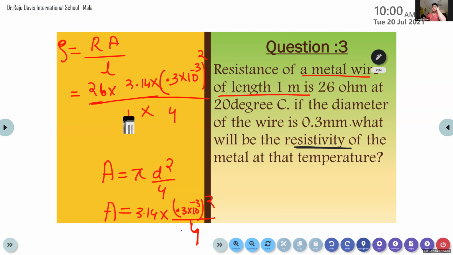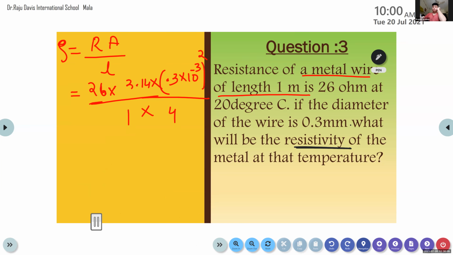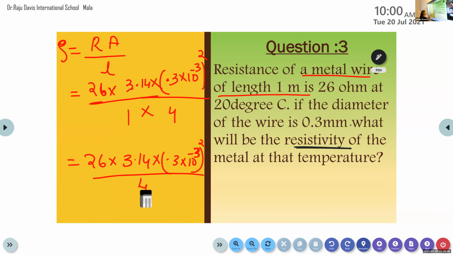So 1 into 4. Now we are going to simplify it. 26 into 3.14 into (0.3 into 10 raised to minus 3) the whole square divided by 1 into 4. 1 into 4 becomes 4.